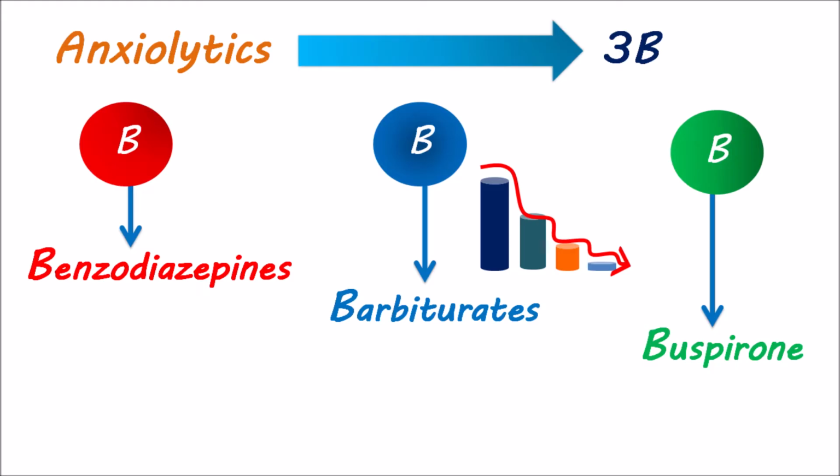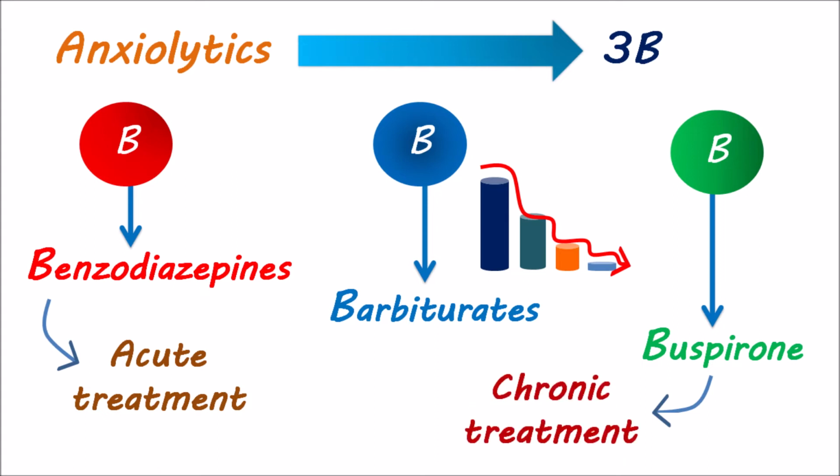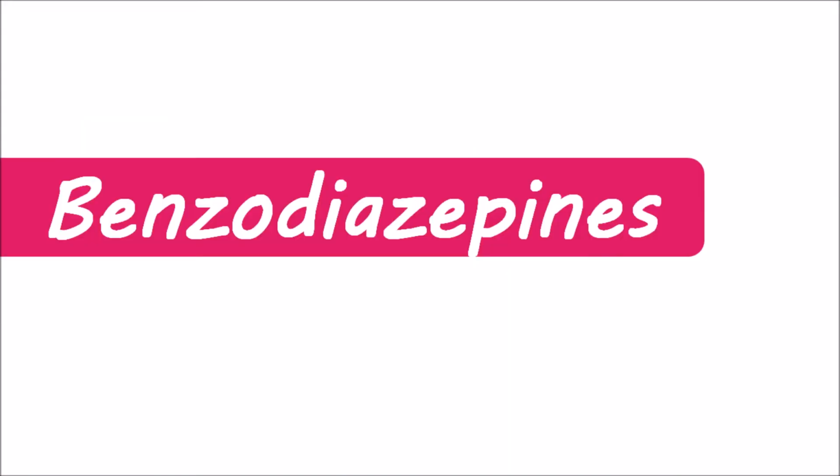Benzodiazepines are well-known drugs and they are indicated for the acute treatment of anxiety, while buspirone is a 5-HT1A agonist indicated for chronic anxiety states. Nonetheless, these drugs are not the first-line agents for anxiety disorders. So let's discuss each category, how they work, and what the possible side effects are. Let's start with benzodiazepines.